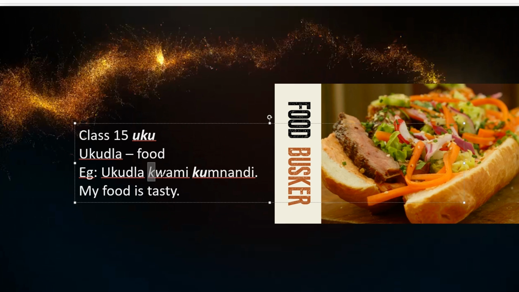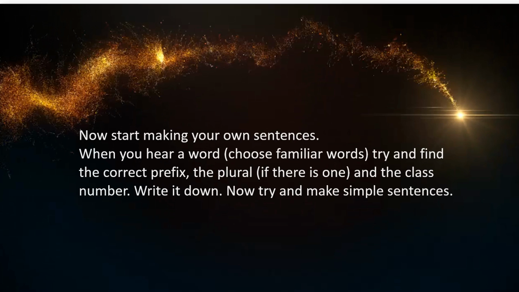It is actually gu, ugudla gu ami, but when you take the u and the a, it becomes a w. Kwami kumnandi. The nandi, of course, is the nice part, and you are adding the m before the n. It just sounds better, and it is kumnandi. Ugudla kwami kumnandi.